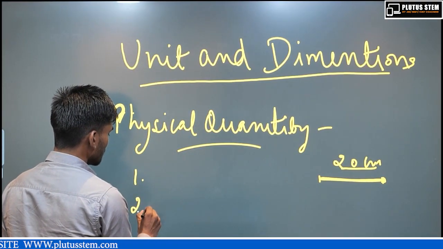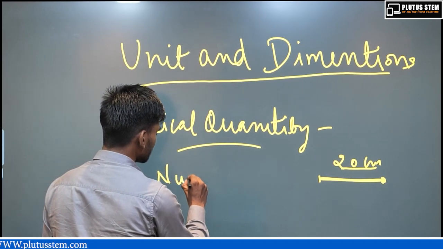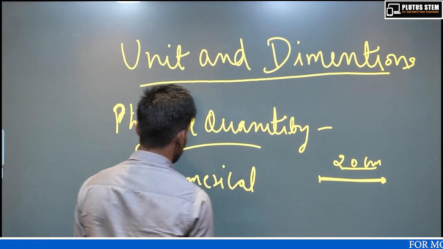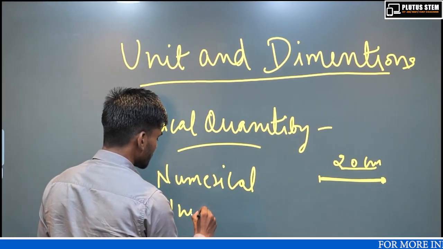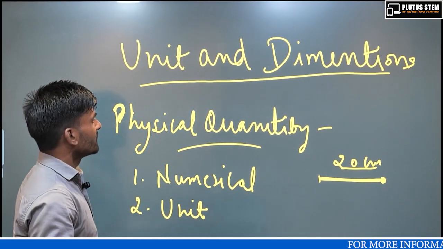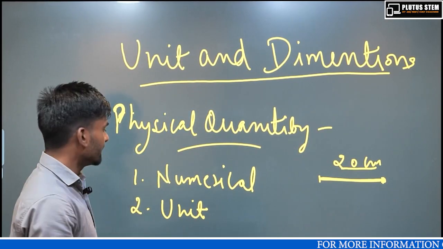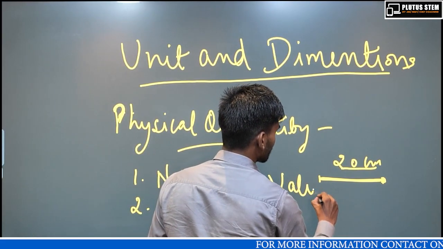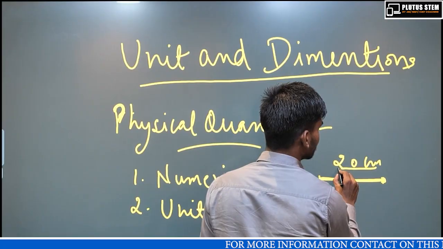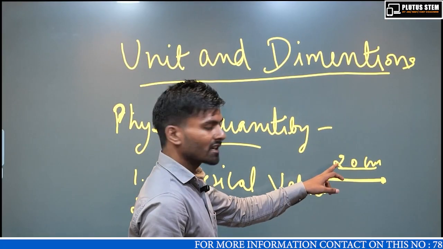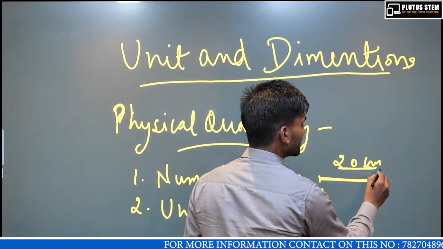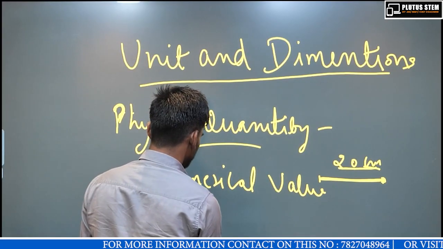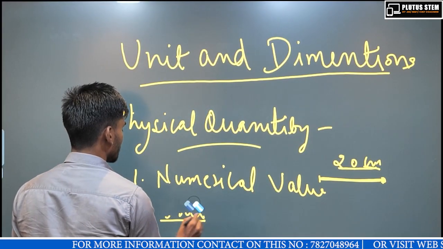First is numerical value. And second one is unit. Physical quantities are expressed in two things. First is numerical value. Suppose this is 20. 20 is numerical value. And centimeter. Centimeter is unit. Now come to the unit.